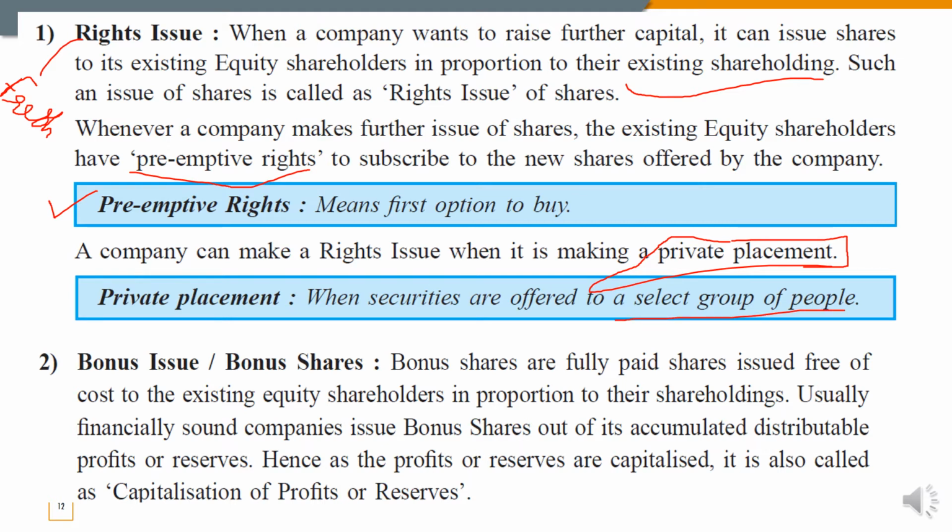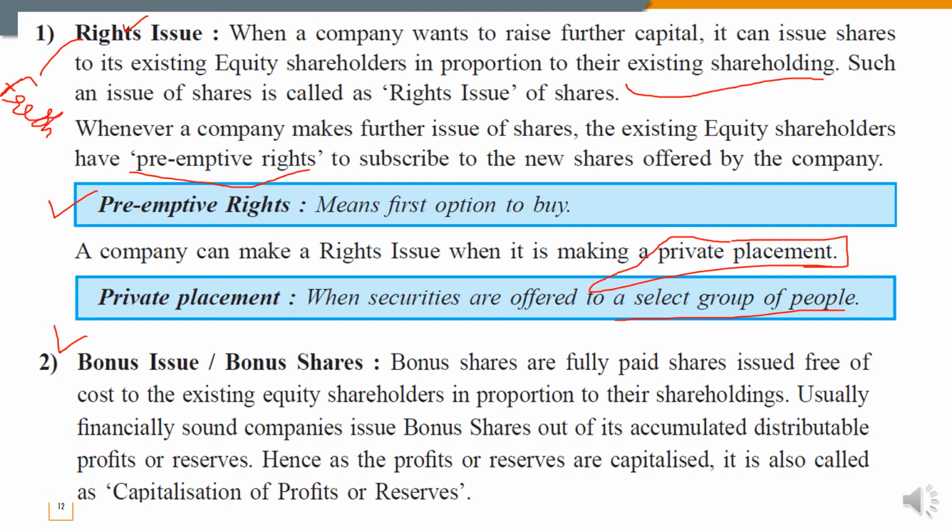So the first method of issuing shares to the existing equity shareholders is a rights issue, and the second one is a bonus issue. For the bonus issue, you have learned retained earnings, students. What is retained earnings? It is a certain part of the profit which is kept by the company as a saving for future needs or contingencies. Retained earnings are also known as reserve capital, saved capital. If that reserve capital is collected in too large an amount, the company decides to issue bonus shares to its existing equity shareholders.